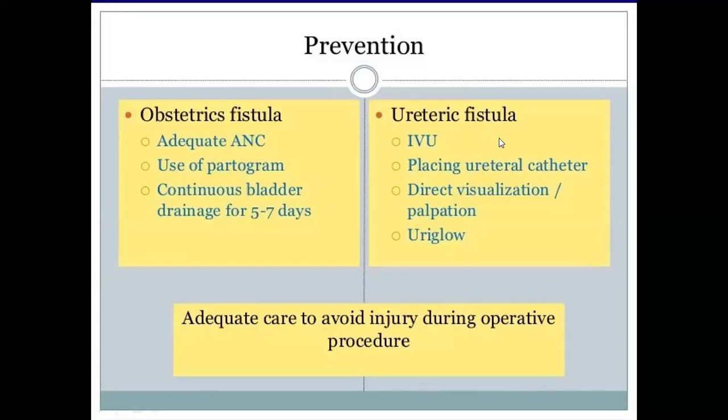Then ureteric fistulas, intravenous urogram, that is during surgeries, when you are doing any abdominal surgery or pelvic surgery, with the high risk cases like women who has undergone radiation or cases of endometriosis or previous surgeries or PID cases, you can place the ureteral catheter. So you can identify the ureter by prior catheterization, so that you can avoid injury to the ureter.